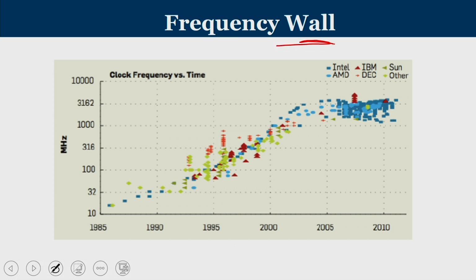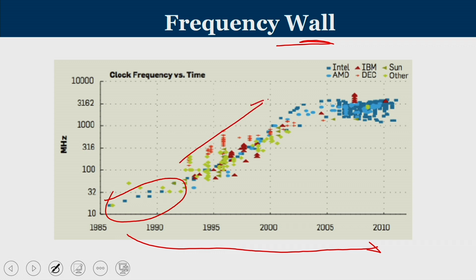This graph shows the clock frequency of various processors across the time at which they were introduced in the market. Initially processors were around 10 megahertz to 50 megahertz in the late 80s and early 90s, and then we saw a steep hike in the operating frequency, touching close to 1 gigahertz somewhere in 2003. And then the trend didn't continue. The linear increase in frequency was not sustained, and now we are stabilizing around 3 gigahertz.